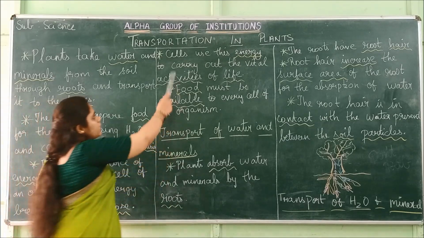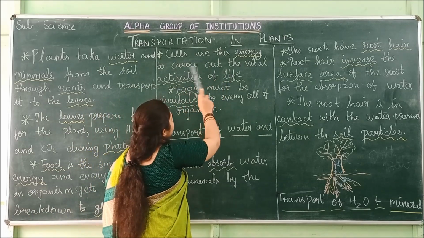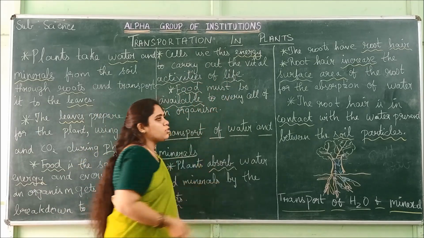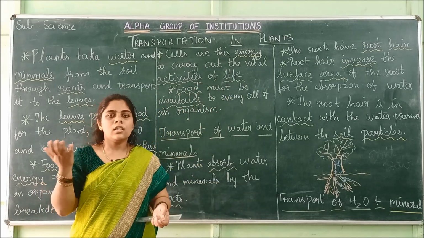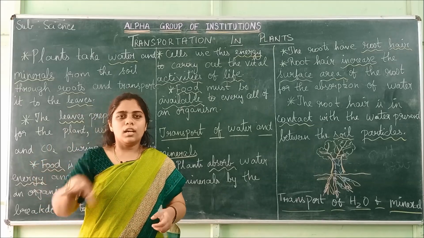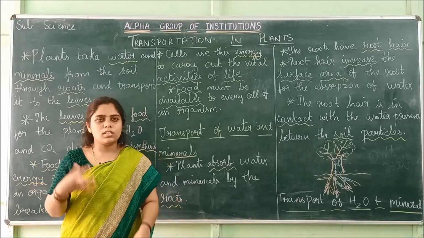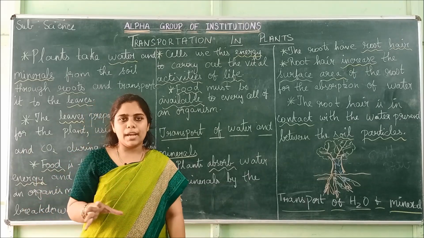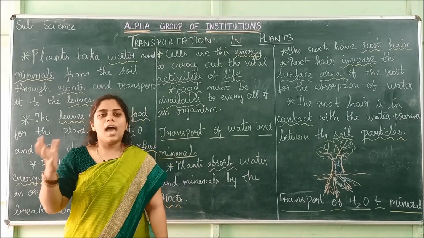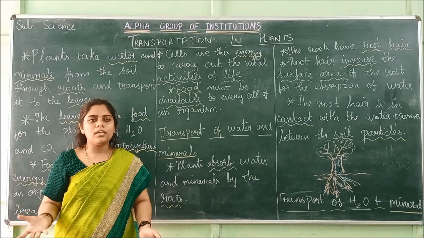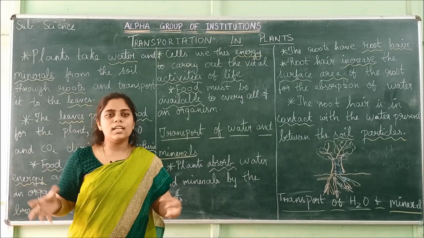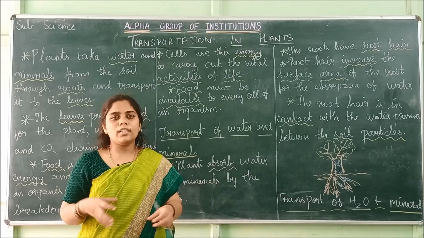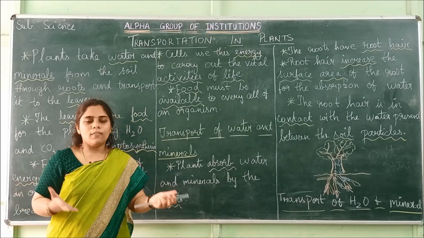Next, cells use this energy to carry out the vital activities of the cell. With the help of the leaf, in the photosynthesis process, the starch is produced. After that there is a breakdown of glucose and the energy is released, and all the cells get the energy required for their vital functions.